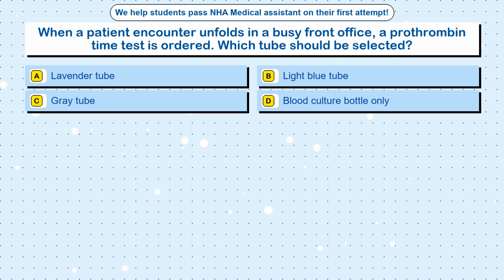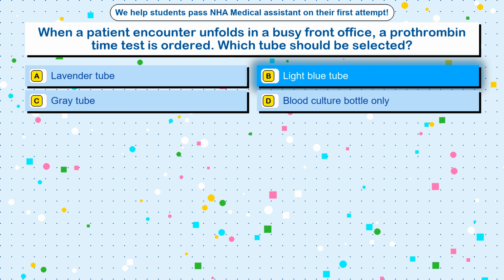Question 26. When a patient encounter unfolds in a busy front office, a prothrombin time test is ordered. Which tube should be selected? Option A, lavender tube. Option B, light blue tube. Option C, gray tube. Option D, a blood culture bottle only. The correct answer is option B, light blue tube.